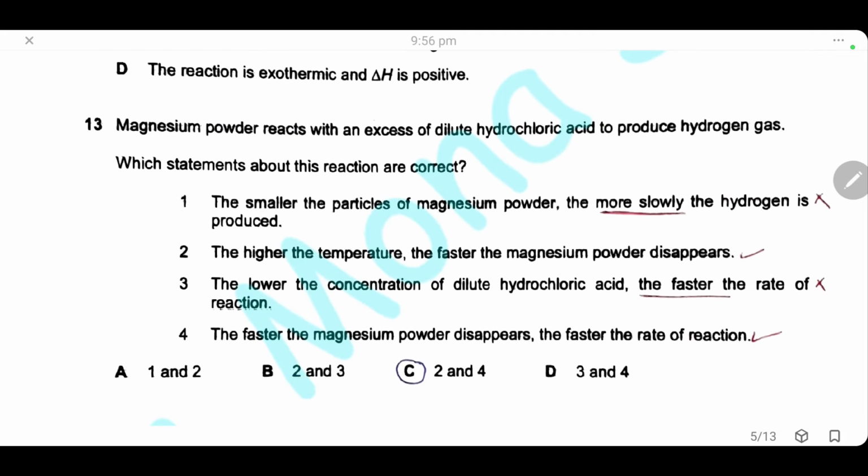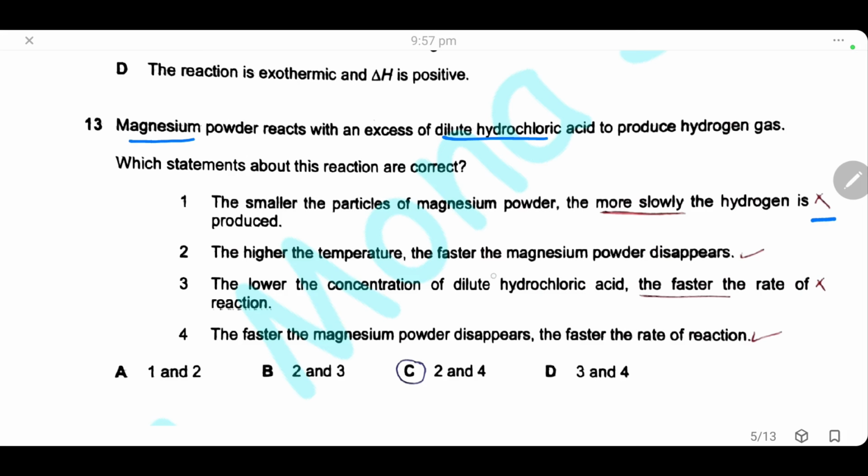Question 13. Magnesium powder reacts with an excess of dilute hydrochloric acid to produce hydrogen gas. So here we have the reaction between magnesium and hydrochloric acid to produce hydrogen gas. Which statement about this reaction is correct? The smaller the particles of the magnesium powder, the more slowly the hydrogen gas is produced. This is of course a wrong statement, because as the particles of the magnesium powder get smaller, that means the surface area increases and the rate of reaction will increase.